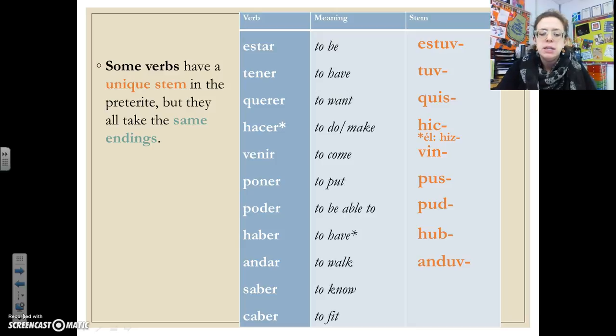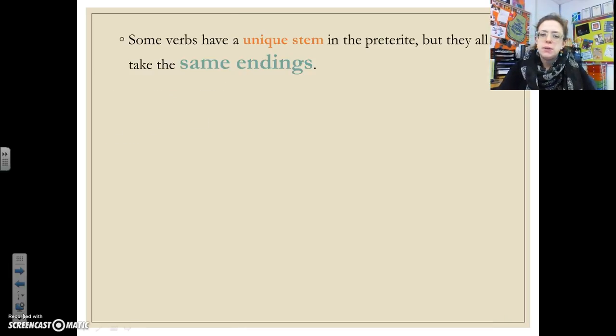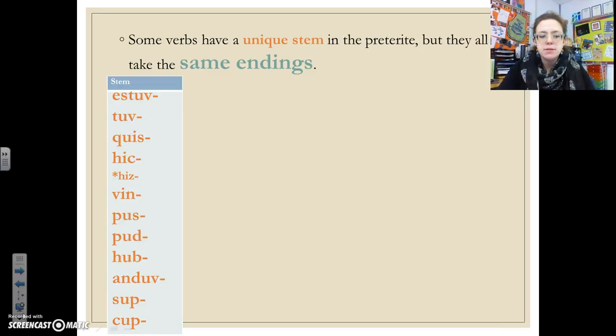Saber is to know. The stem of saber is sup. And then the stem of caber, which means to fit, is cup. Okay, so these are our irregular stems. Now we're going to look at the same endings that they all share. Okay, so remember, these are our list of our stems. The endings are as follows.